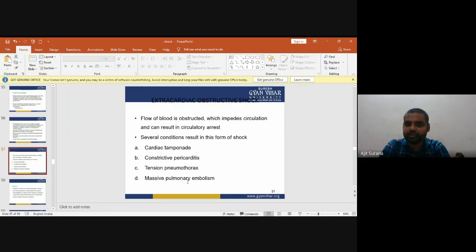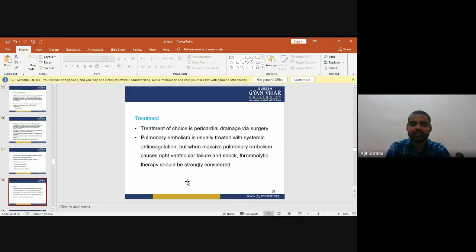Now, extracardial obstructive shock. Flow of blood is obstructed in extracardial obstructive shock, which impairs circulation and can result in circulatory arrest. Conditions that occur in the form of shock are cardiac tamponade, constrictive pericarditis, tension pneumothorax, and massive pulmonary embolism. The treatment of choice is pericardial drainage via surgery. Pulmonary embolism is usually treated with systemic anticoagulation, but when massive pulmonary embolism causes right ventricular failure and shock, thrombolytic therapy should be strongly considered.